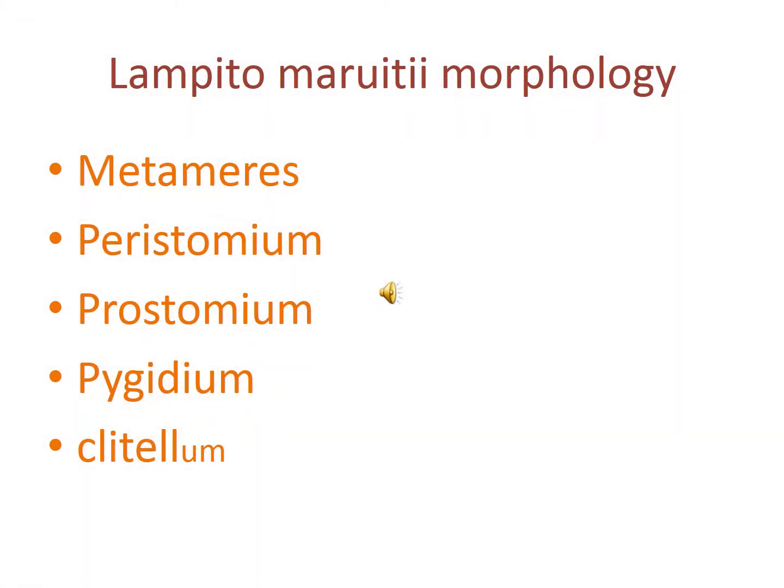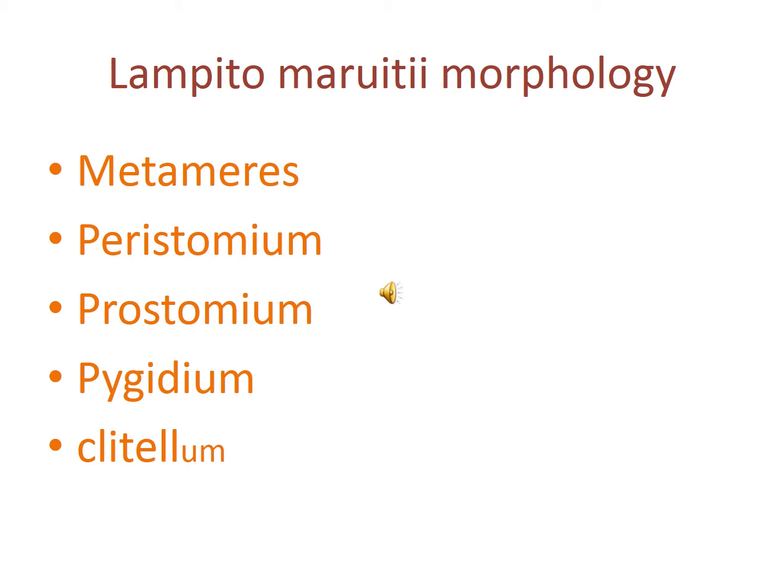Lampito mauritii morphology. It is commonly found in Tamil Nadu, with a long, cylindrical, narrow body, bilaterally symmetrical, 80 to 110 millimeters long, and it is metamerically segmented. The body of the earthworm is encircled by a large number of grooves and divided into a number of compartments called segments or metameres, totally 165 to 190 segments.